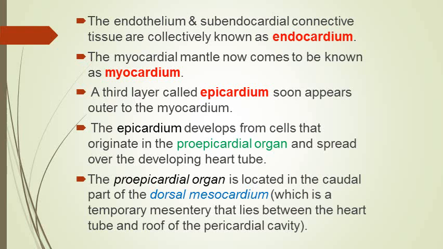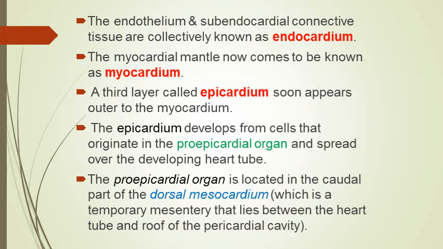And outer to the myocardium appears epicardium, which is the third layer of the heart. So finally, heart tube consists of three layers: endocardium, myocardium, epicardium. The epicardium is derived from a special organ in the dorsal mesocardium, which is called proepicardial organ. The dorsal mesocardium is actually a dorsal mesentery of the heart tube, by which the heart tube is suspended to the roof of the pericardial cavity.